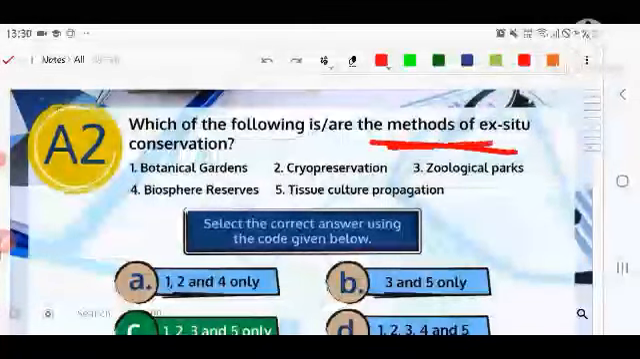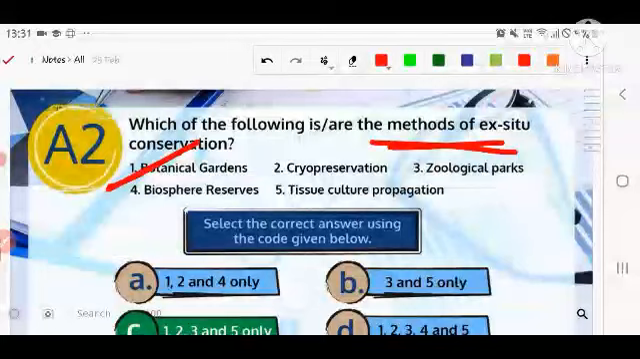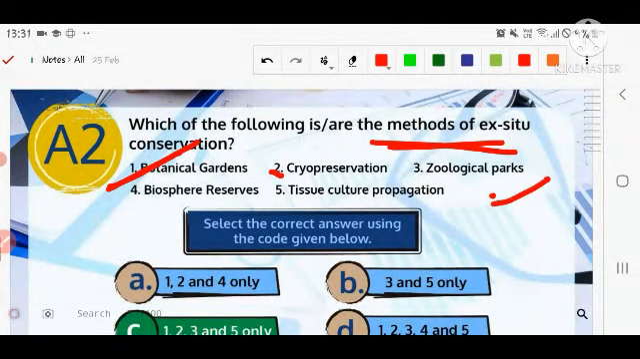Which of the following are the methods of ex situ conservation? Botanical garden? Yes. Cryopreservation? Yes. Number three, zoological park? Yes. Number four, biosphere reserve? No. Biosphere reserve is a part of in situ conservation. And tissue culture propagation, that would also be correct. First, second, third and fifth is the correct answer.